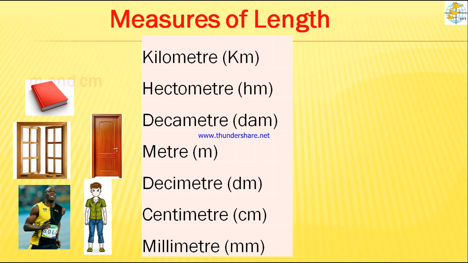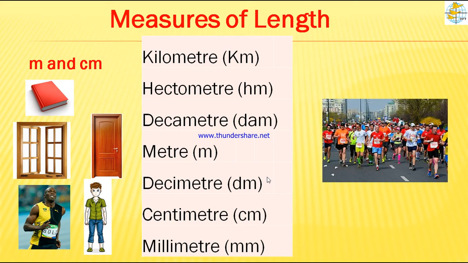You know Usain Bolt, who is very familiar with the 100 meters. Even millimeter we use. Millimeter is a very, very small unit. For example, a very small ant is about 1 millimeter.